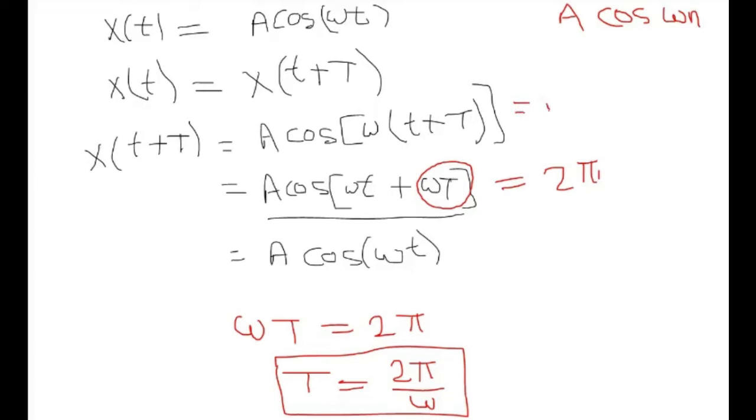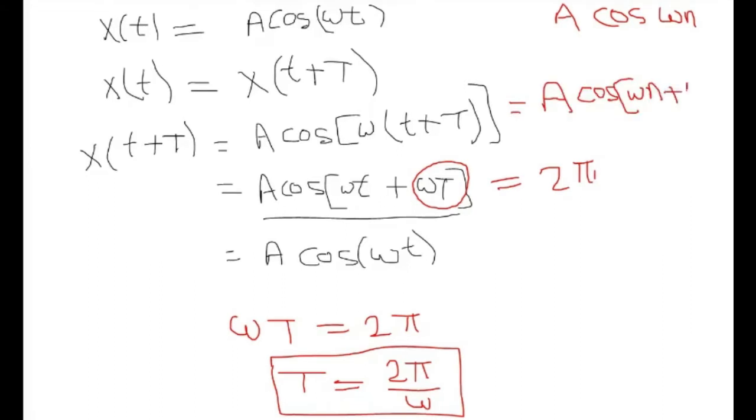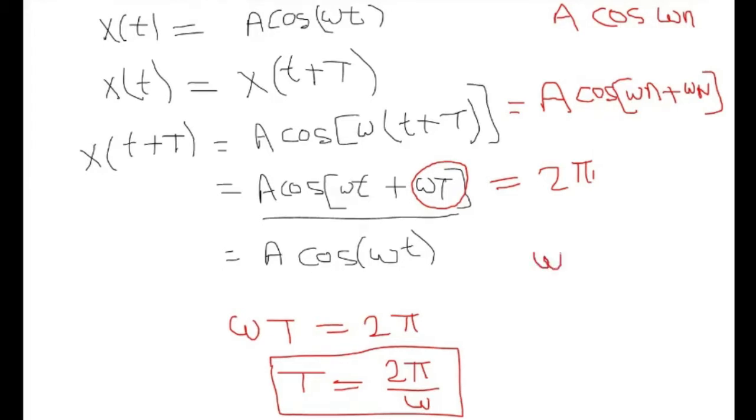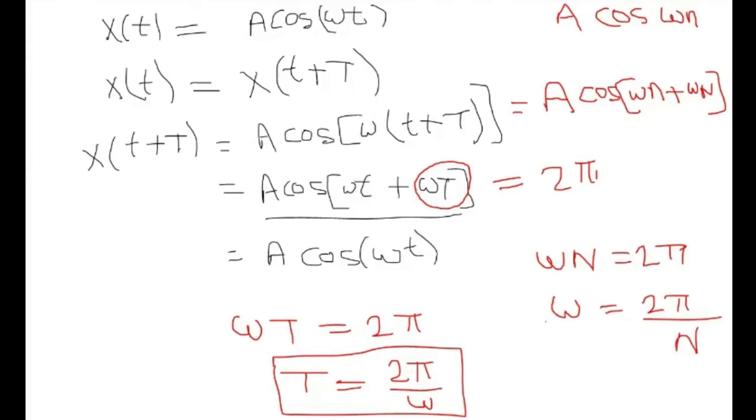Here it will become cos(ωn + ωN), and again this has to be equal to 2π for the signal to be periodic in nature. We can have ωN equal to 2π, right? And we can write this ω as 2πf. So when we are writing it as 2πf, that f will be the frequency of your signal.